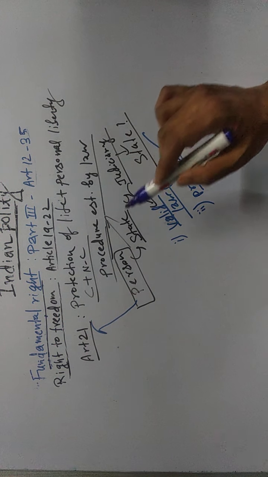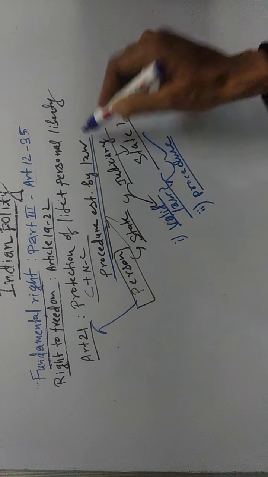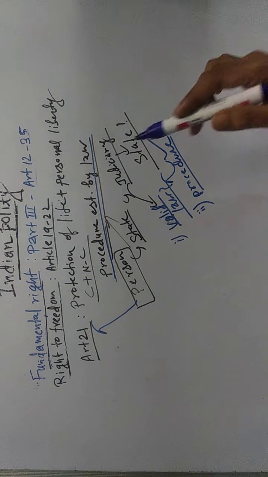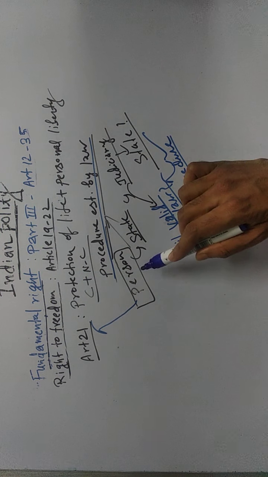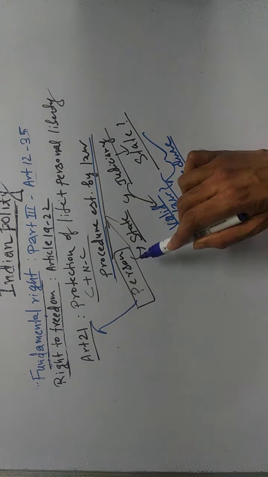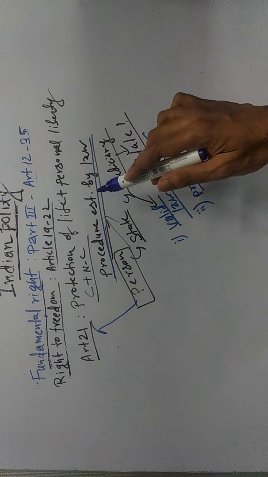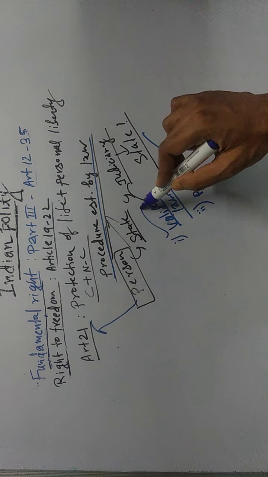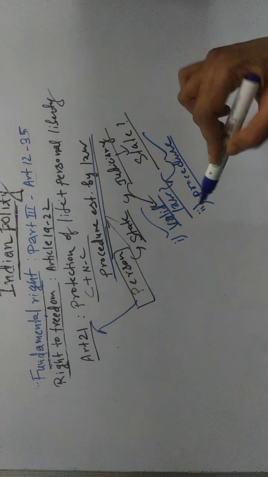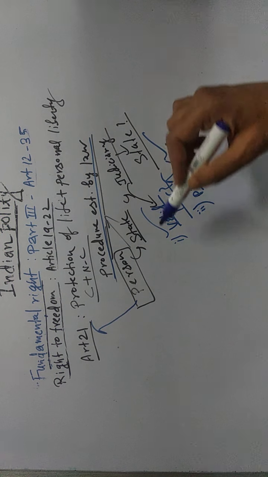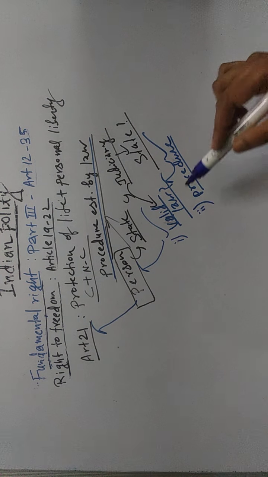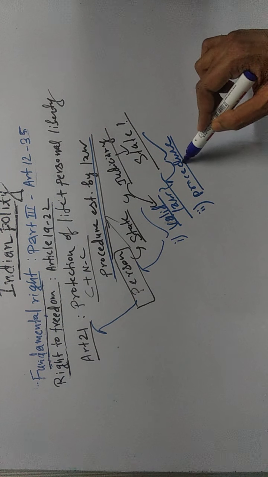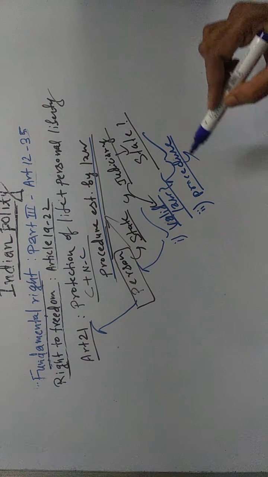That means when Article 21 is saying except by procedure established by law, this person's personal liberty and right to life can be snatched by a valid law. There has to be a valid law by which this person's personal liberty can be snatched, and in that law there are some procedures mentioned.